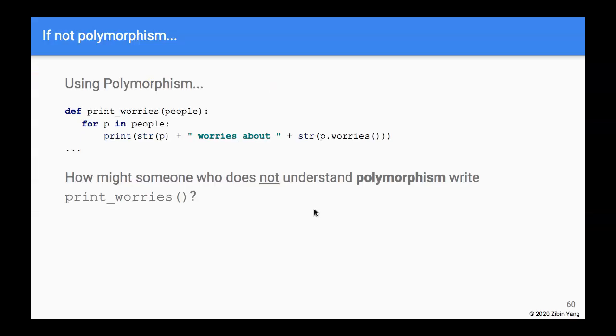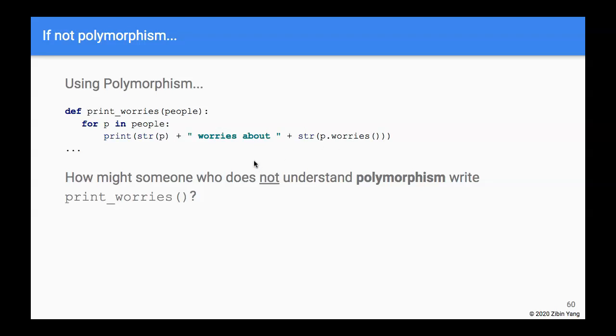And so the second item here is a little more about polymorphism. We've seen the example of printing worries, that it doesn't matter what's in the list of people. We can just call p dot worries, and depending on the type of the people, it will print out different worries, right? That's the example we use for polymorphism.